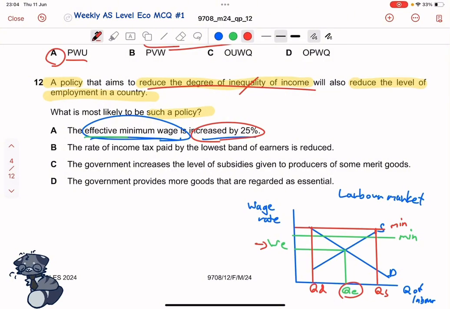Well, if it's not at this equilibrium wage rate and it's at this minimum wage rate, the quantity supplied of labor is greater than quantity demanded of labor. That is because, if the minimum wage increases and the lowest income you can get basically increases, more people are attracted to work, to get paid. So more people would enter the workforce, hence an increase in quantity supplied of labor.